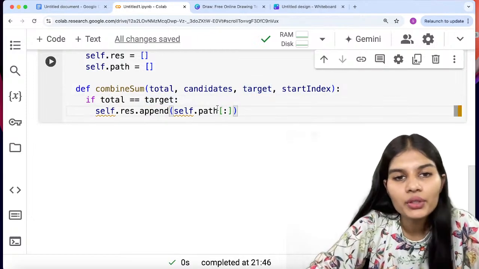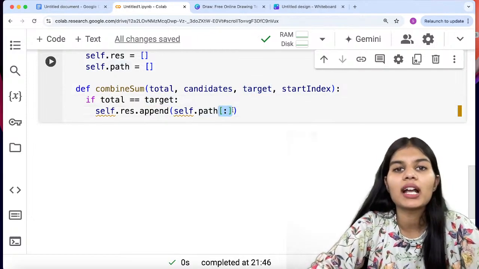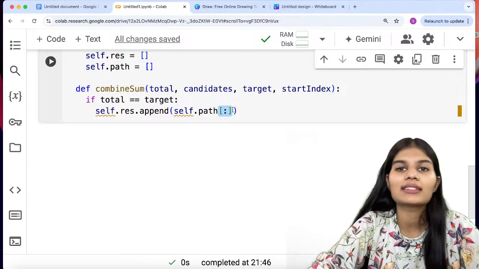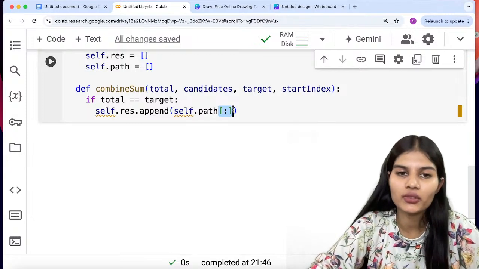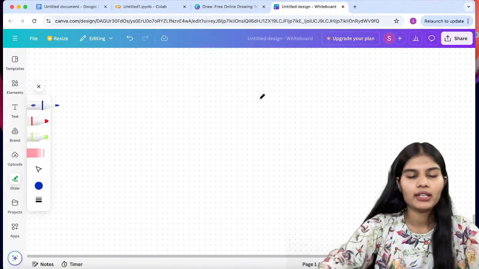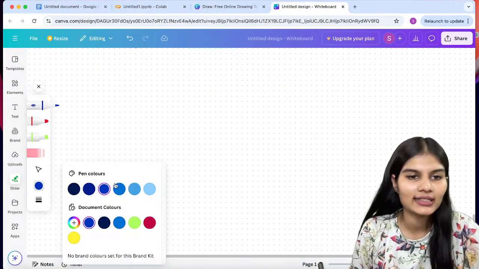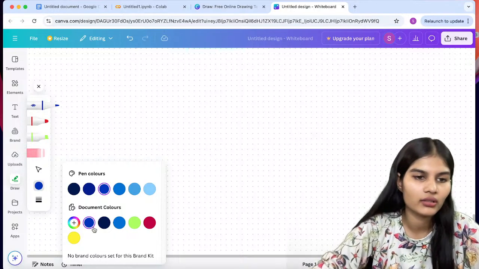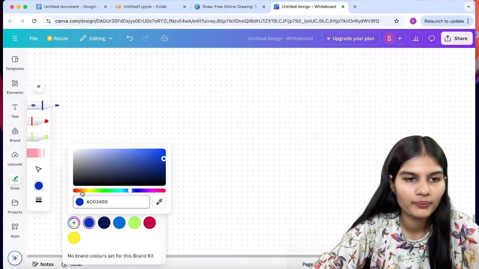If you don't know, this is something known as the slicing technique. You can do slicing with either strings or integers also. Let me quickly tell you about the slicing technique. Just a minute, let me add a color here.